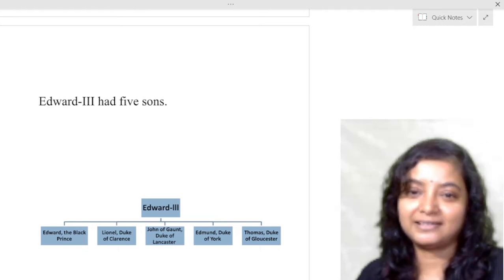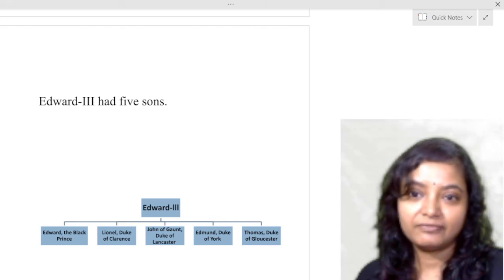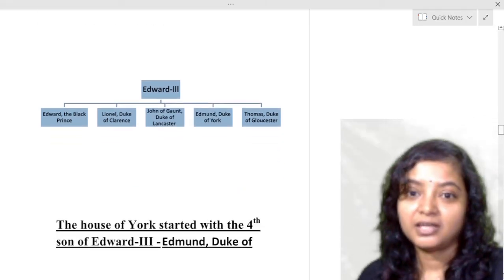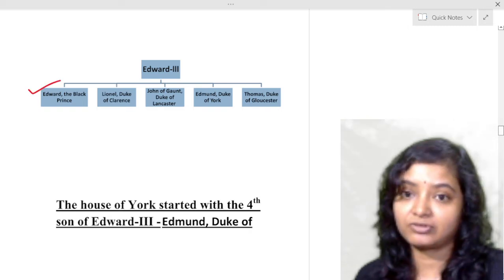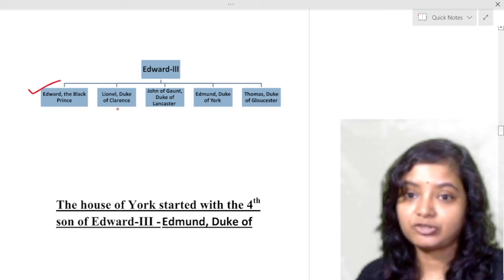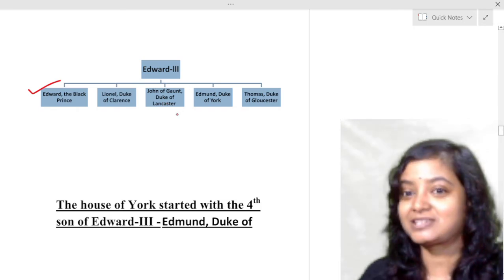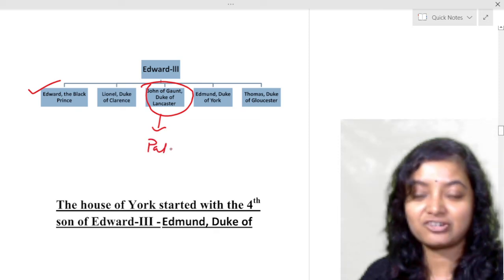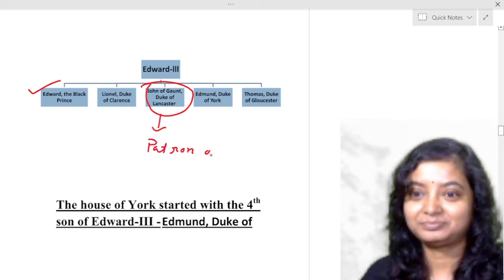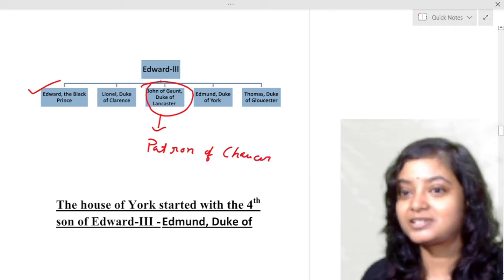That was the Hundred Years' War. Anyway, now come to the point. Edward III had five sons: Edward the Black Prince, who died in the Hundred Years' War; Lionel, Duke of Clarence; John of Gaunt, whose name you know very well because it is associated with Chaucer, as he was the patron of Chaucer; Edmund, Duke of York; and Thomas, Duke of Gloucester.